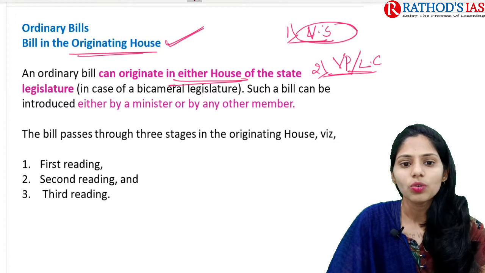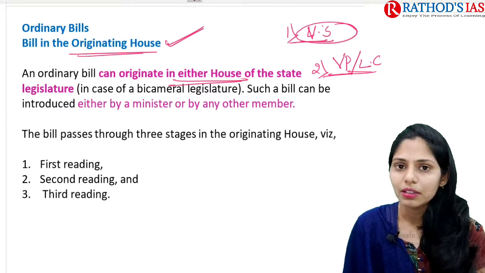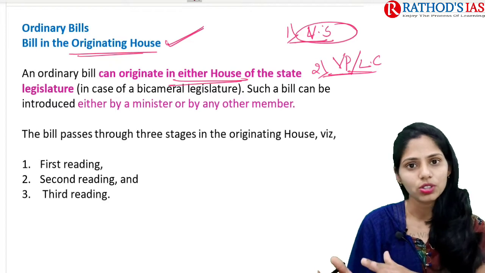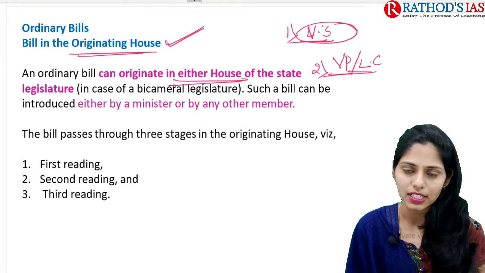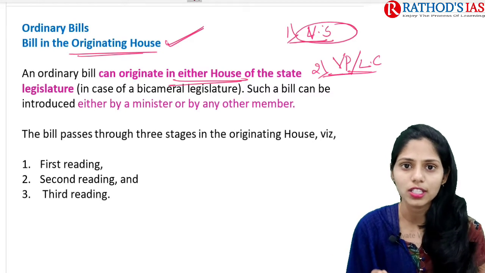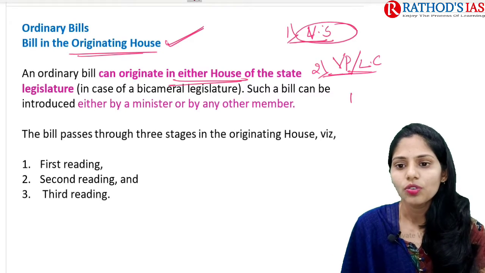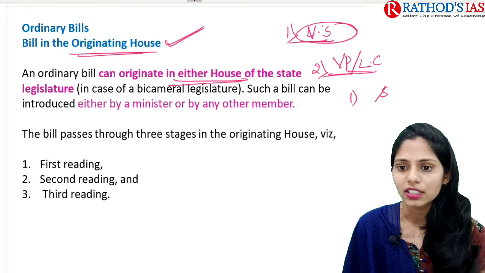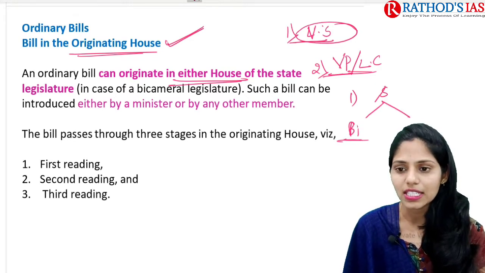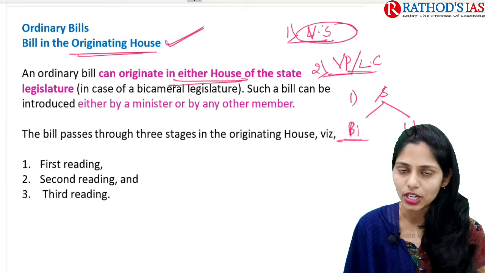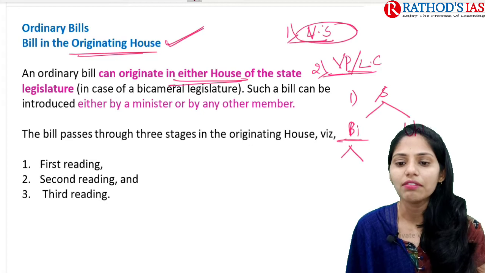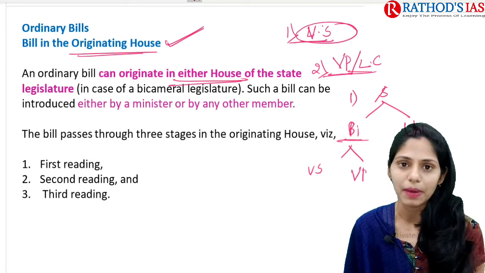Whenever a bill is passed, it goes to the governor and the governor gives assent. Now let us try to understand the process of passing an ordinary bill first. Some states have a bicameral legislature and some states have a unicameral legislature. States having a bicameral legislature have Vidhan Sabha as well as Vidhan Parishad.